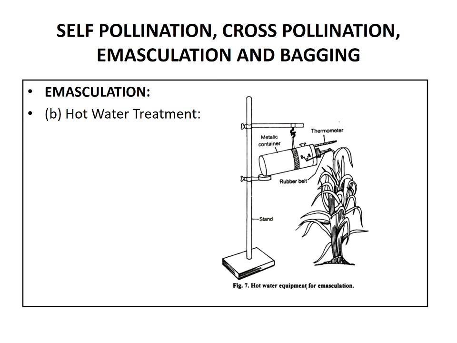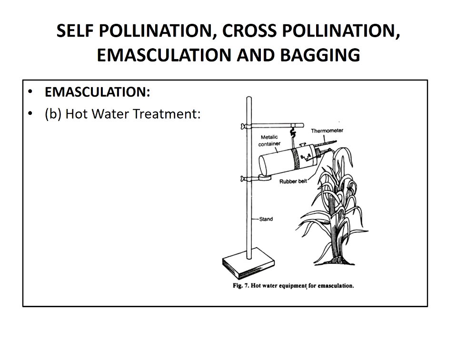And the second type is hot water treatment. Removal of stamens with the help of forceps is very difficult in minute flowers. In such small hermaphrodite flowers, emasculation is done by dipping the flowers in hot water for a certain duration of 1 to 10 minutes. So when the stamens are very difficult to remove with the help of forceps, we take the hot water treatment.